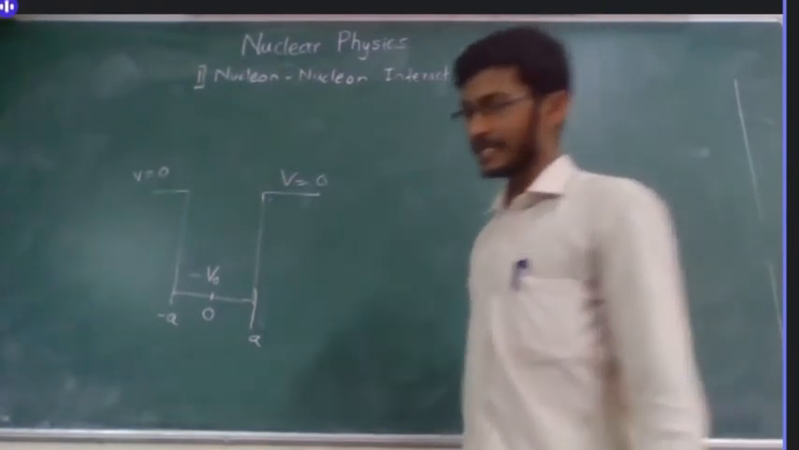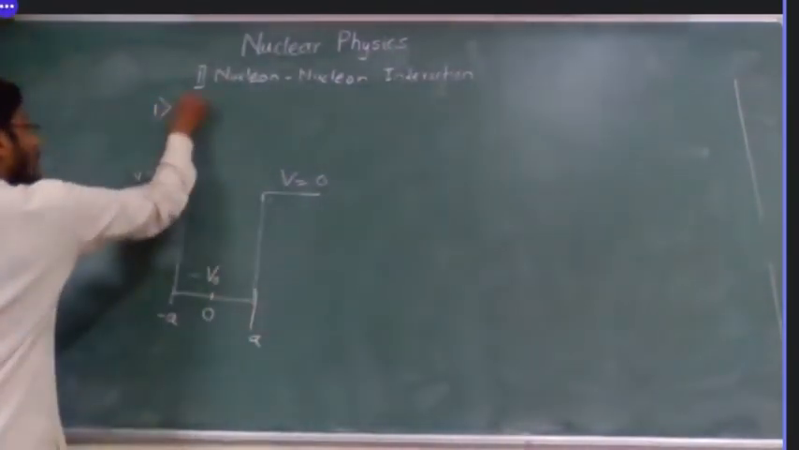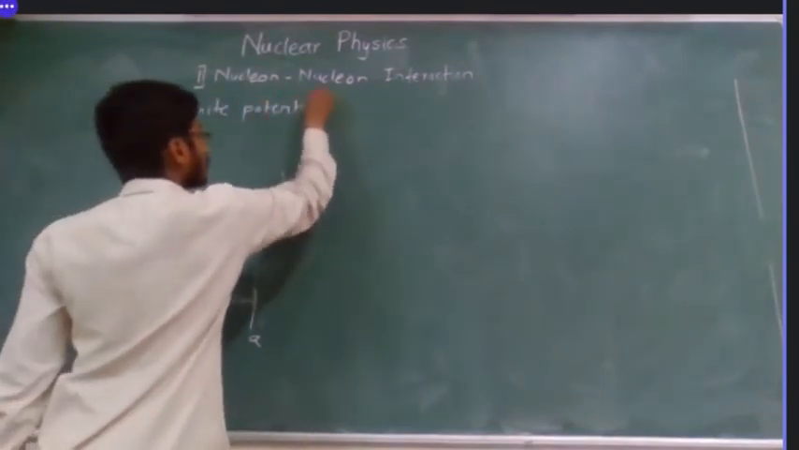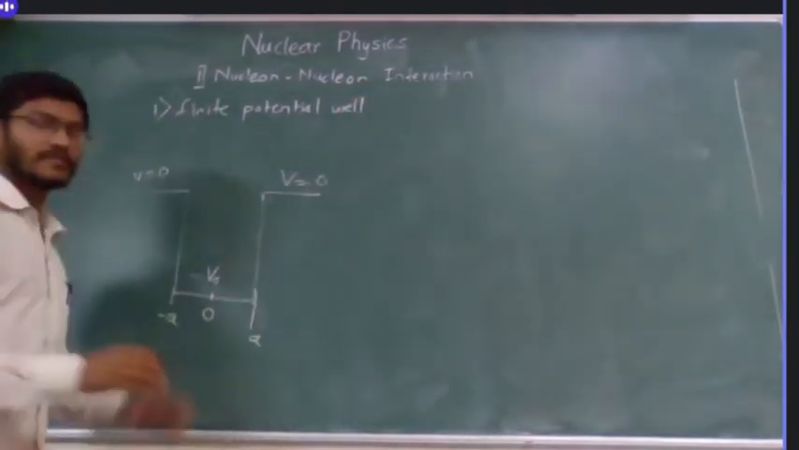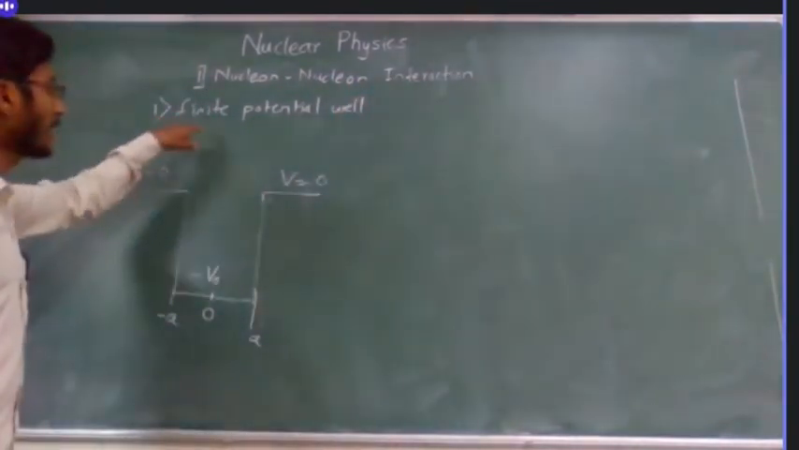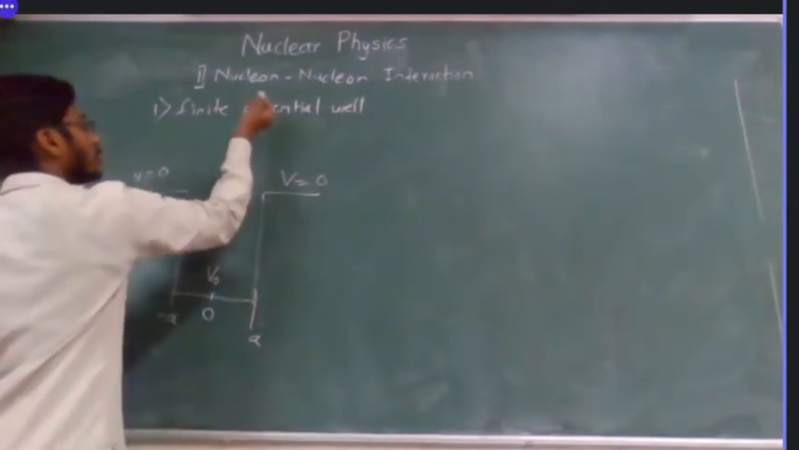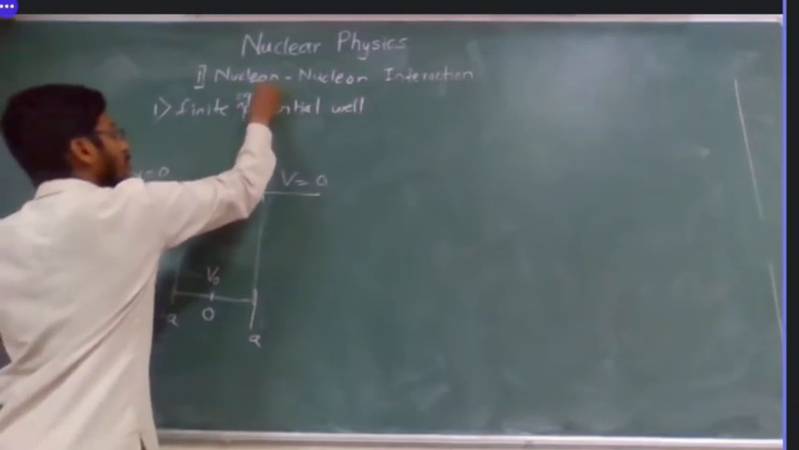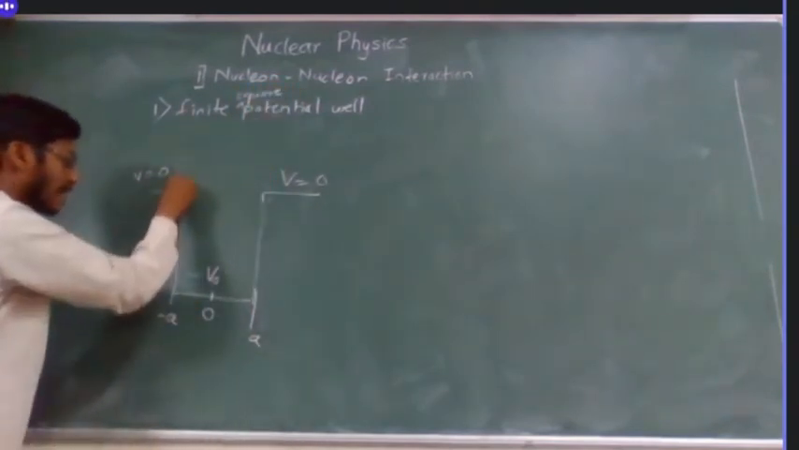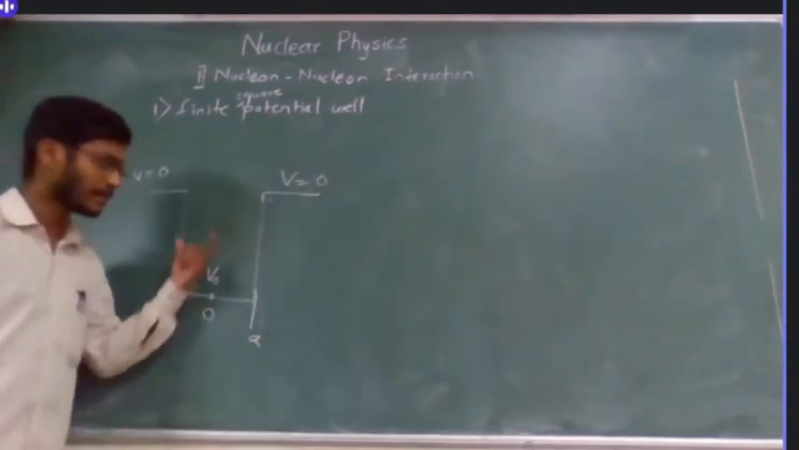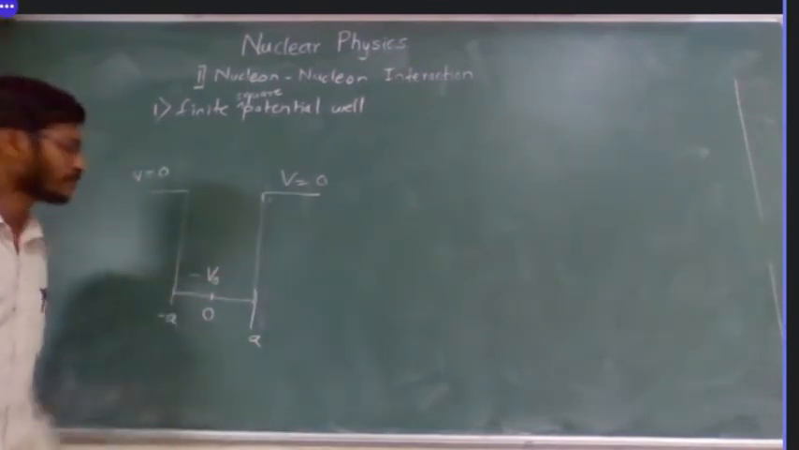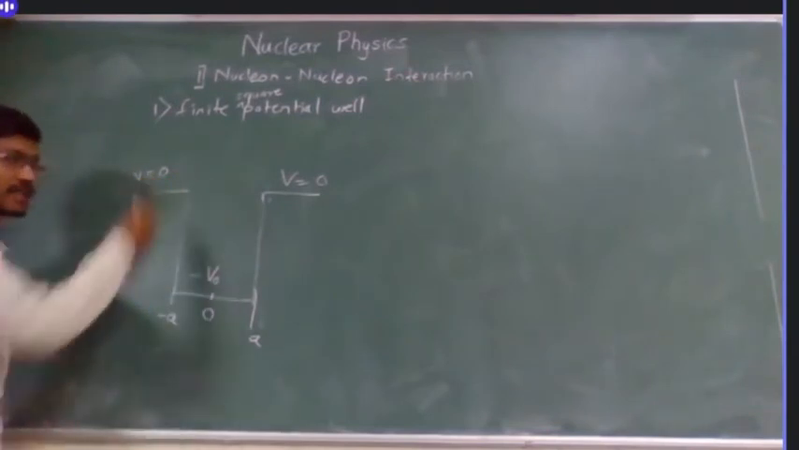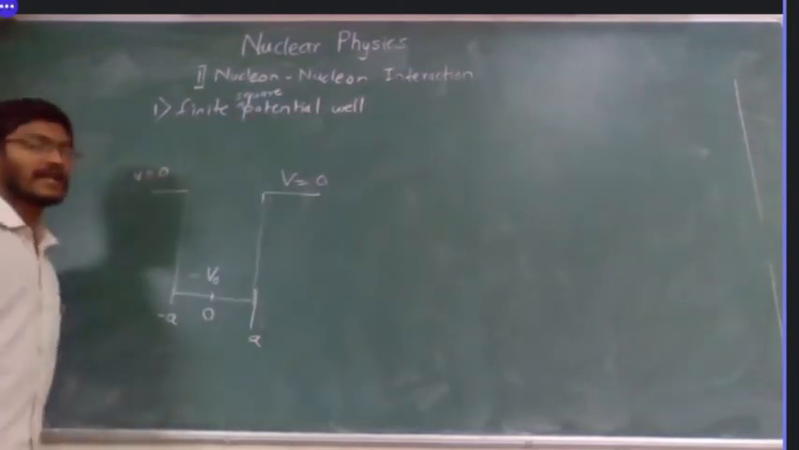So here, mathematically, how can we write? I will write here finite potential well. This is the finite square well potential, because these are rough, sharp edges, not smooth edges. Here there is one value and here the value jumps directly. So sharp edges are there, and that's why this is a square well potential.